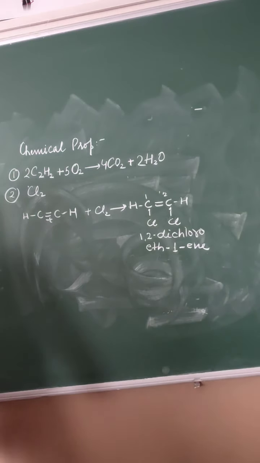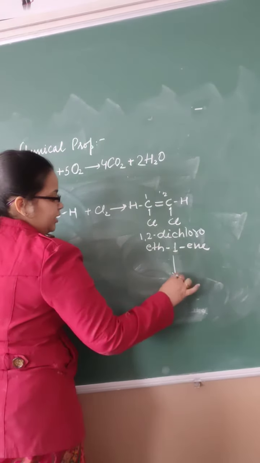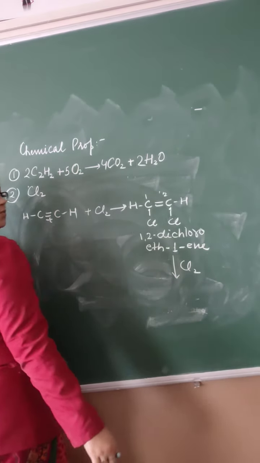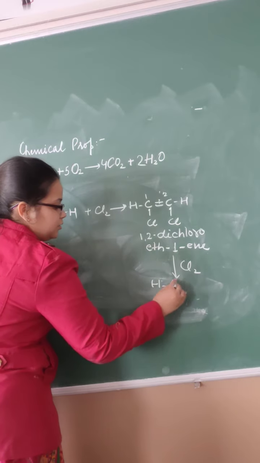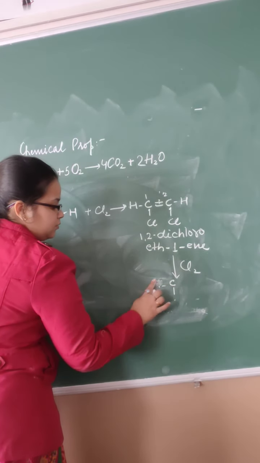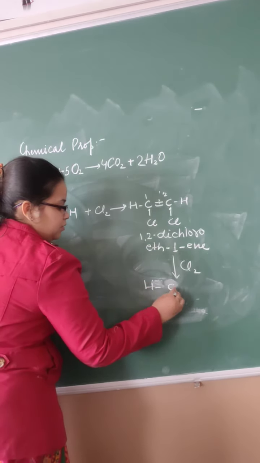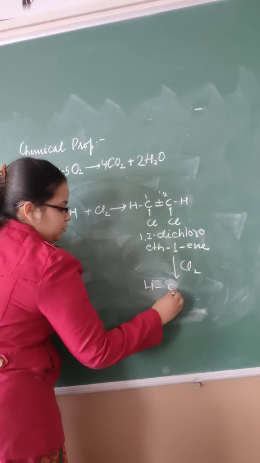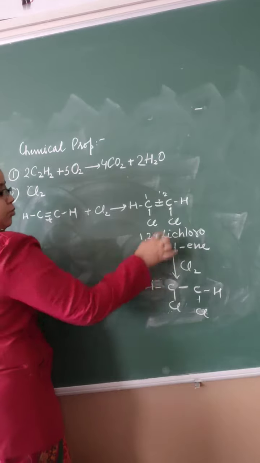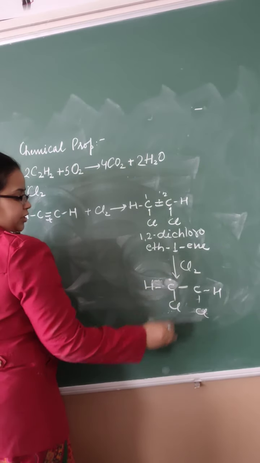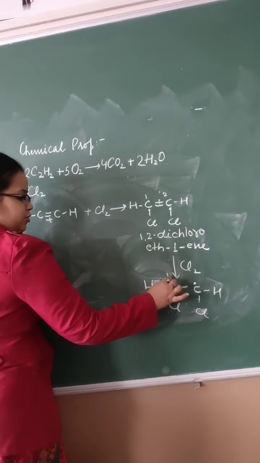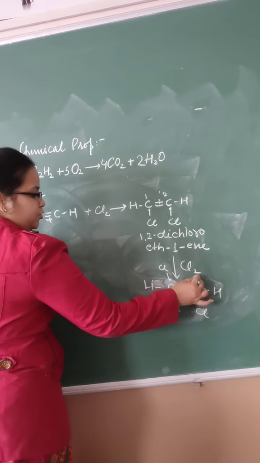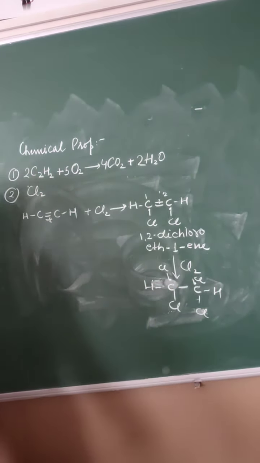Alright. It still has a double bond, it can still react, so again it will react. This bond is going to break. Now the structure will be Cl, C, Cl, and here H. Structure will be this. Bond broken means one electron here free, one electron here free. So one chlorine is going to add here, another chlorine is going to add here, right?